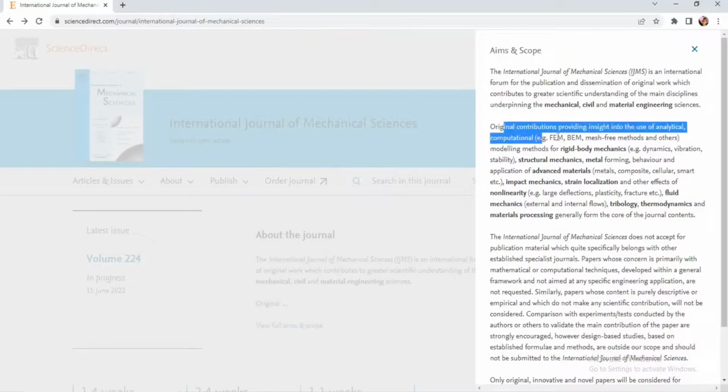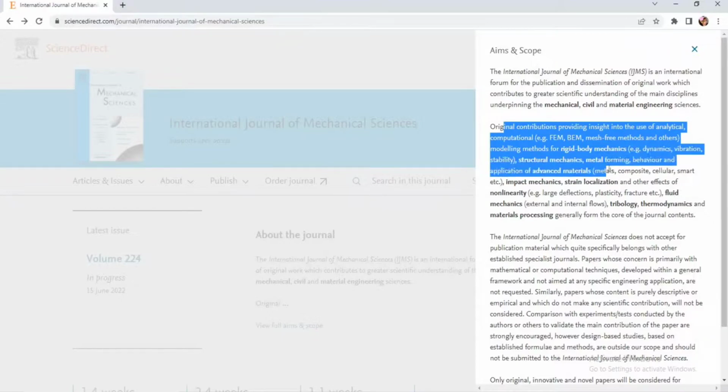Original contributions providing insight into the use of analytical and computational methods, for example finite element methods, BEM, mesh-free methods, and others, modeling methods for rigid body mechanics, such as dynamics, vibration, stability, structure mechanics, metal forming, behavior and application of advanced materials, composite materials, cellular smart materials, impact mechanics, etc.